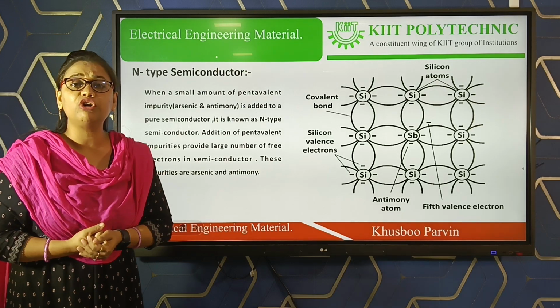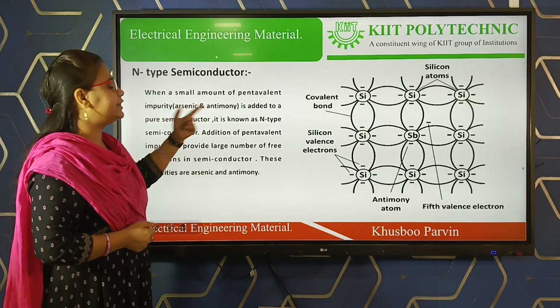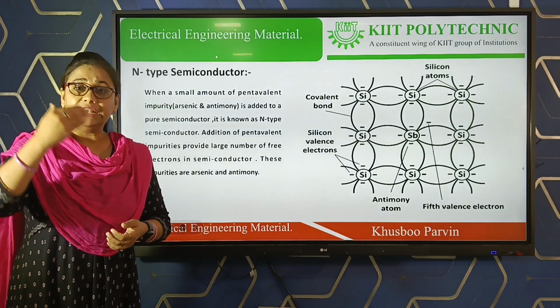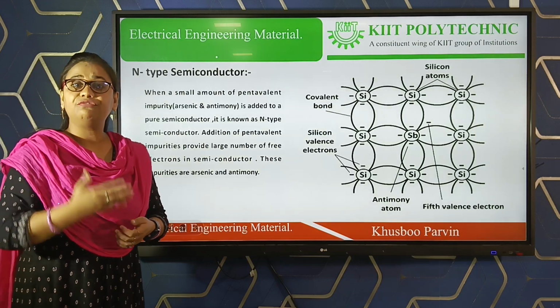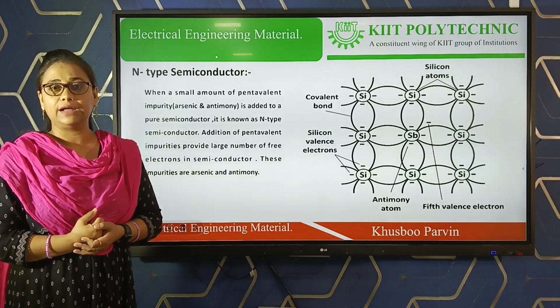So now what are your pentavalent impurities? That is your arsenic and antimony. Pentavalent impurities means arsenic and antimony have 5 valency electrons in the outermost orbit of an atom.